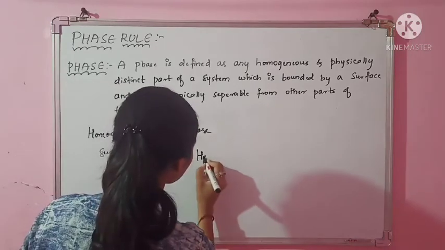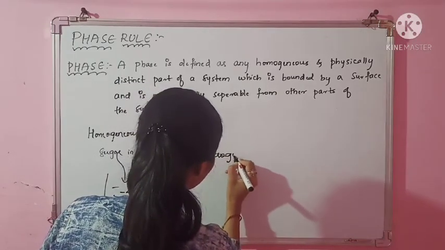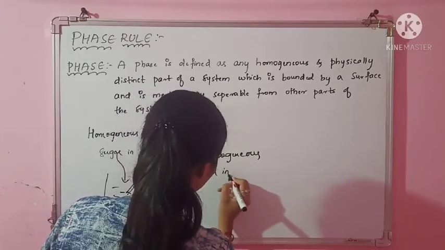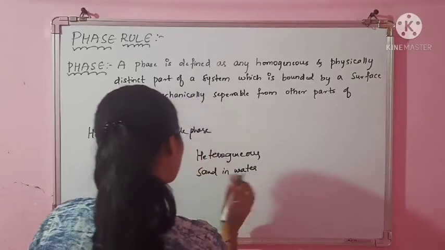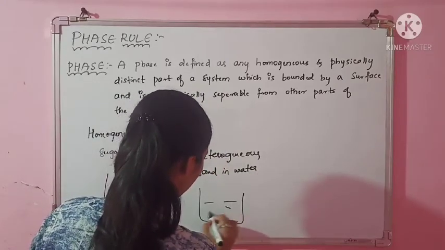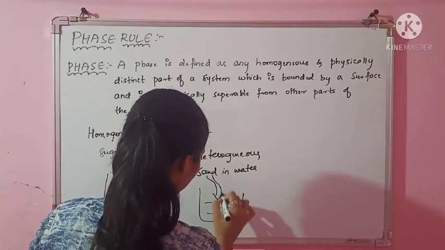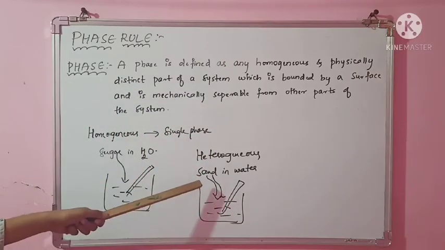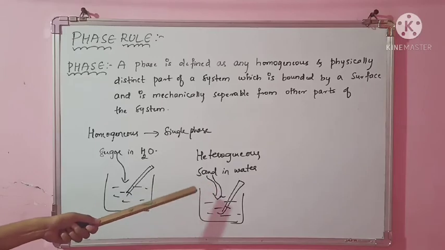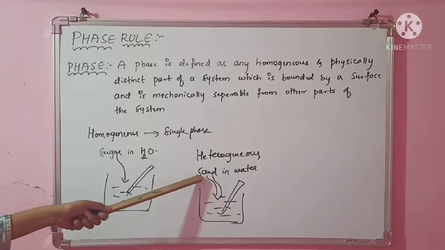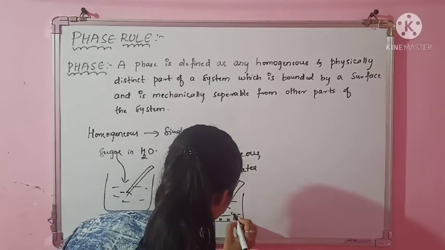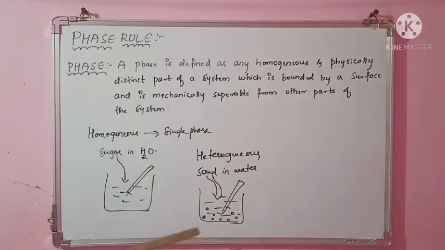Heterogeneous means, for example, sand in water. You know sand, right? If I take a beaker and mix sand in water with the glass rod, you can see the sand particles with your naked eyes. You can differentiate the sand particles. They will be there in this. Whereas here you cannot see the sugar particles.